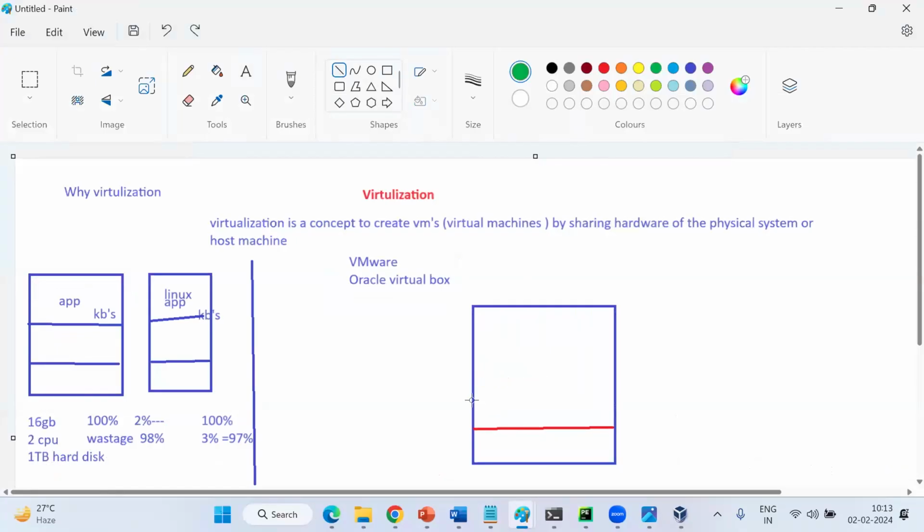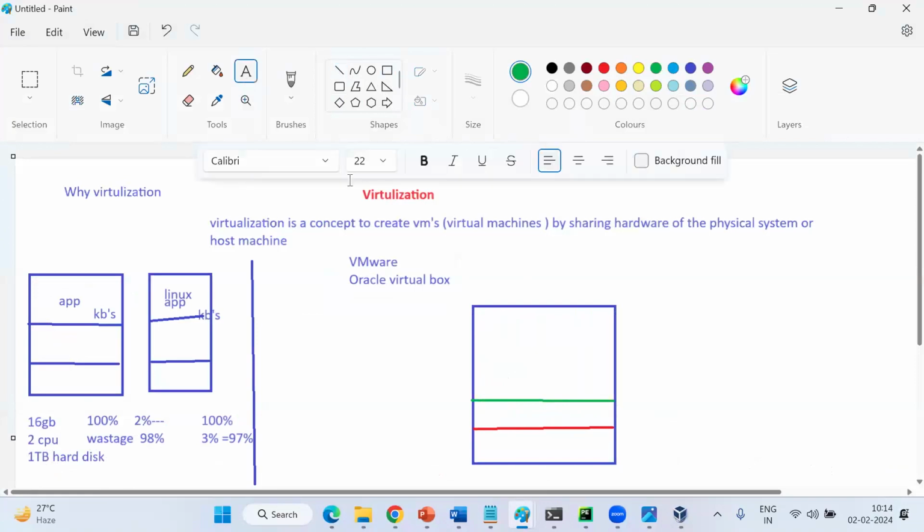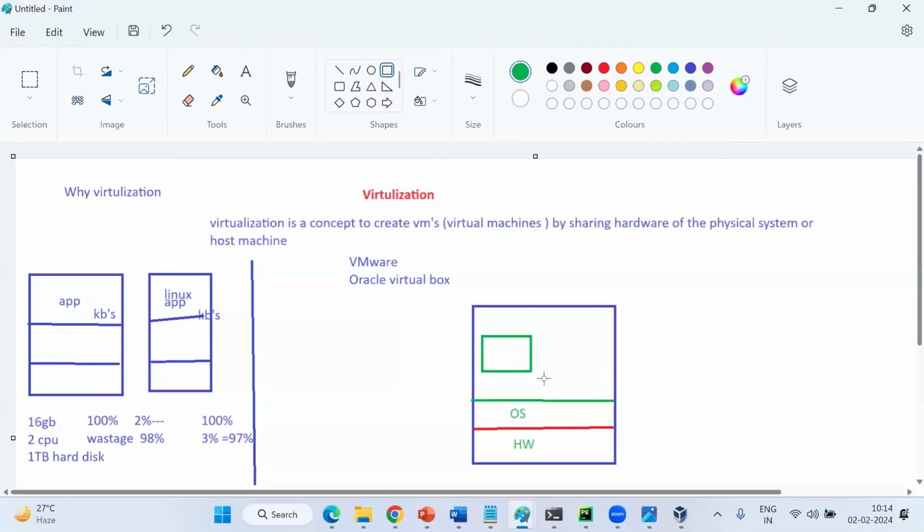Now clearly understand. Don't go anywhere. OS and hardware. Clear till here? So in this case, I directly hosted my application this way, right? App layer. Without the virtualization concept, my application is directly on my server.